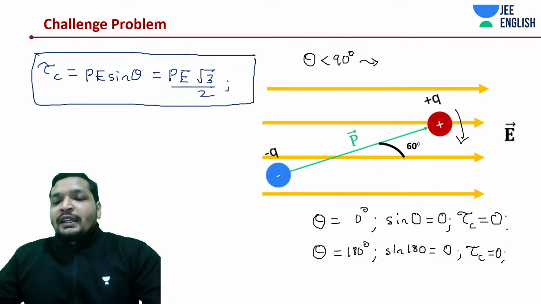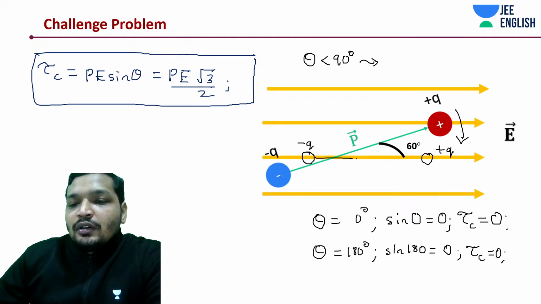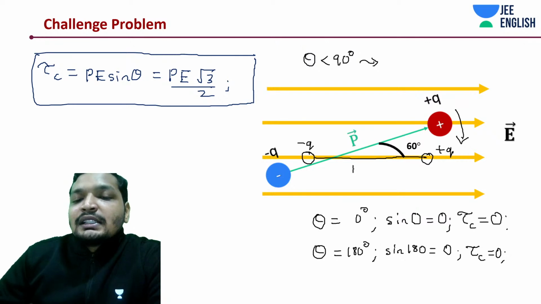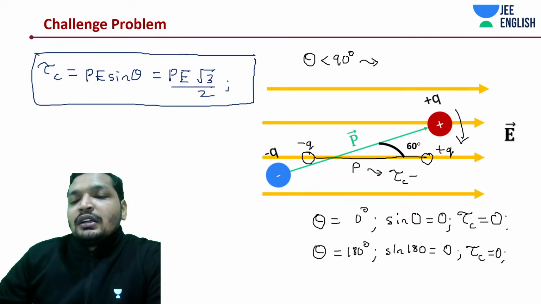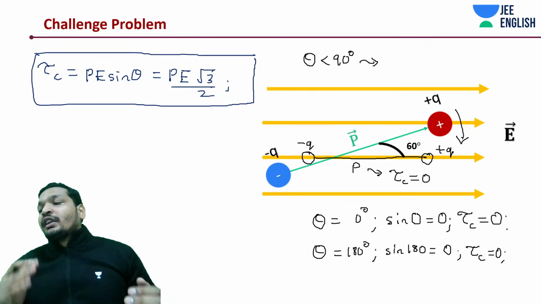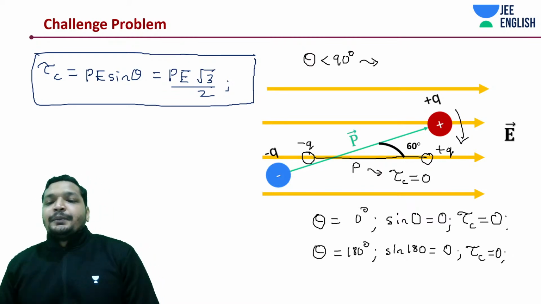So instead of 60 degrees, let's say your charges were placed something like this. You had a minus q over here and a plus q over here, and they are in a straight line. In this case, the dipole does not experience any torque. Torque would be 0. No rotational motion, no phenomena for rotation would exist.